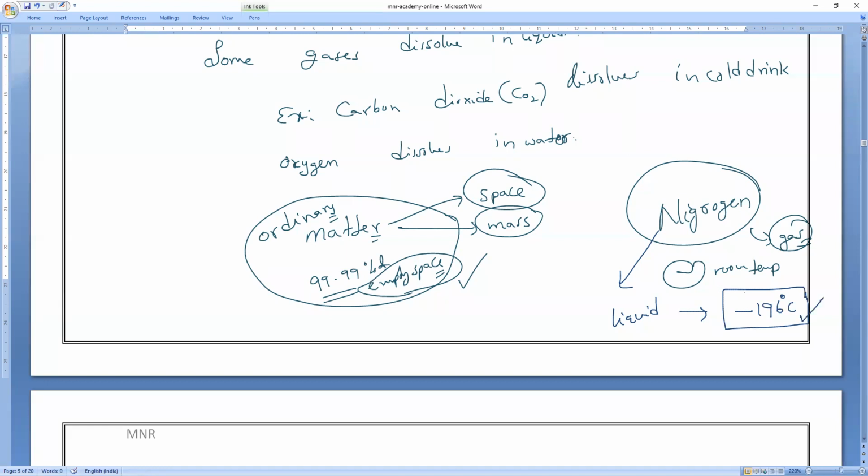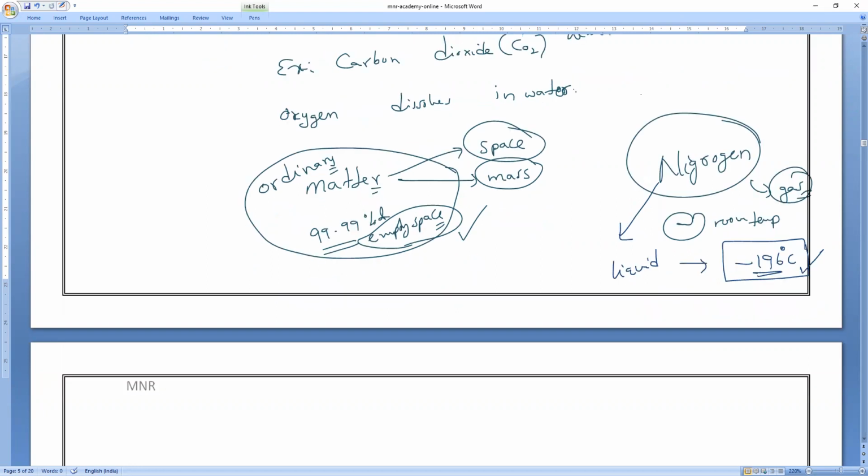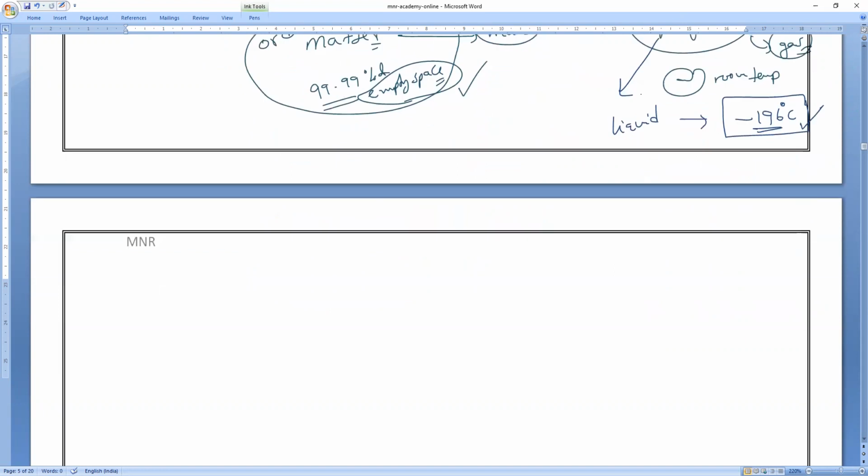So we use this liquid nitrogen to freeze delicate materials and food items instantly, because nitrogen is an unreactive gas.